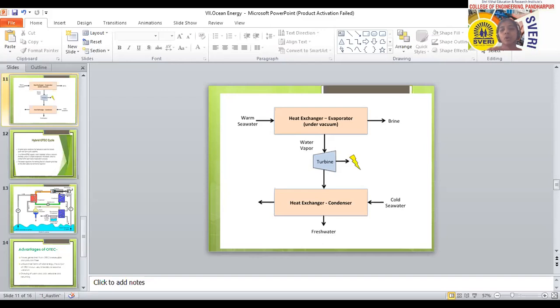As compared to other sources of energy like solar energy, the output of the OTC system shows very small seasonal variations. That means a very small amount of variation can be obtained in the output instead of large variations. This is an advantage because major variations are not obtained in this system.